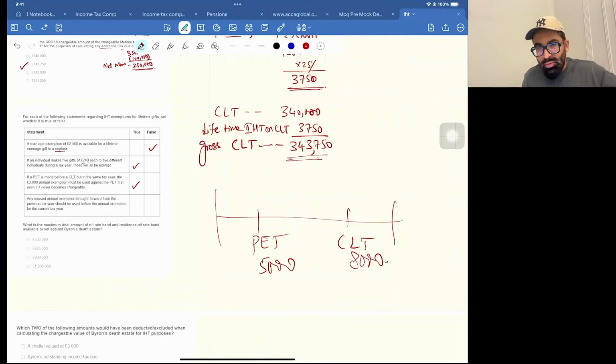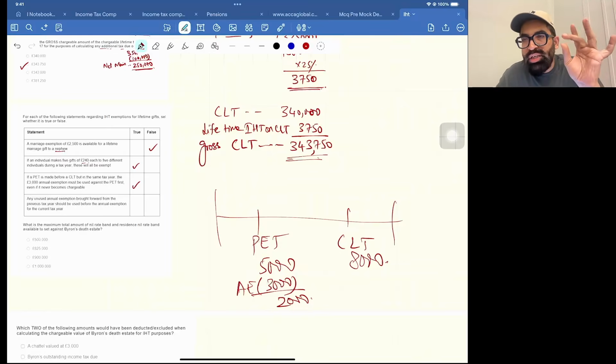So you will go left to right and your annual exemption will be deducted from this. Although right now you are not calculating any tax on the PET because it is a potentially exempt transfer, still, why did you give the PET first and then the CLT? It's your mistake. So always the annual exemption will be used from left to right. So yes, this is correct.